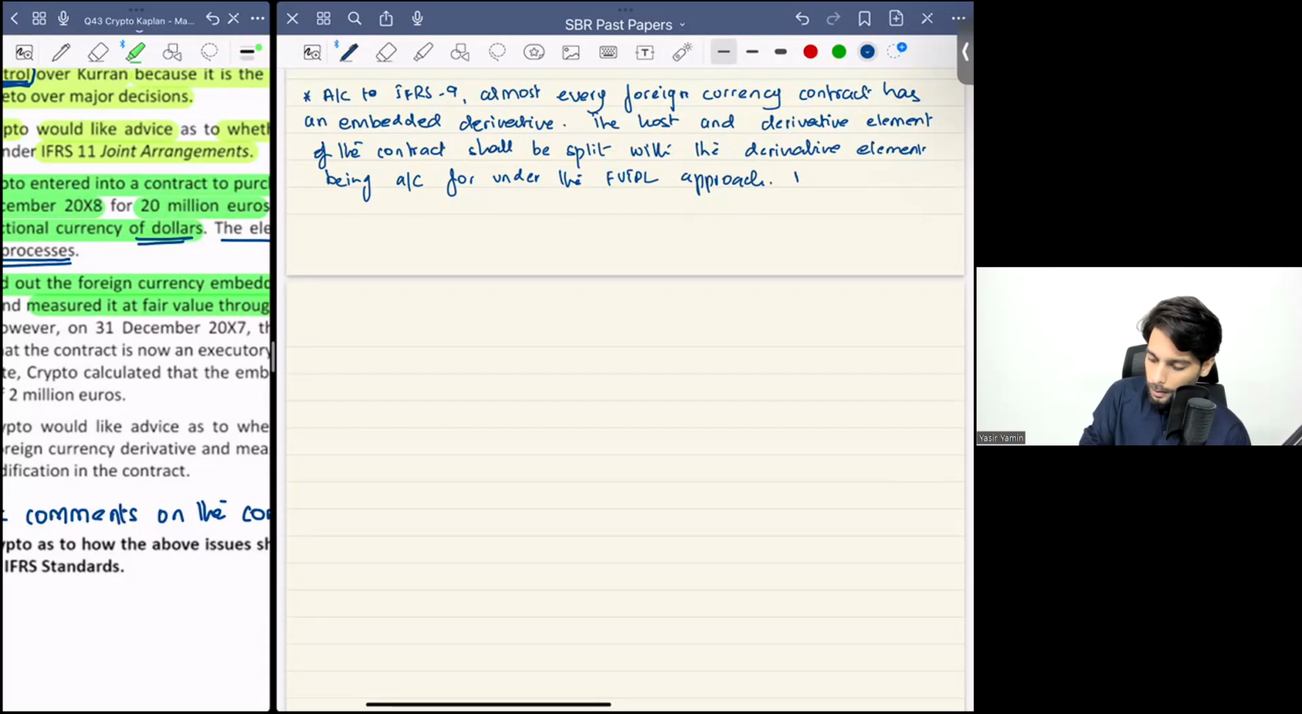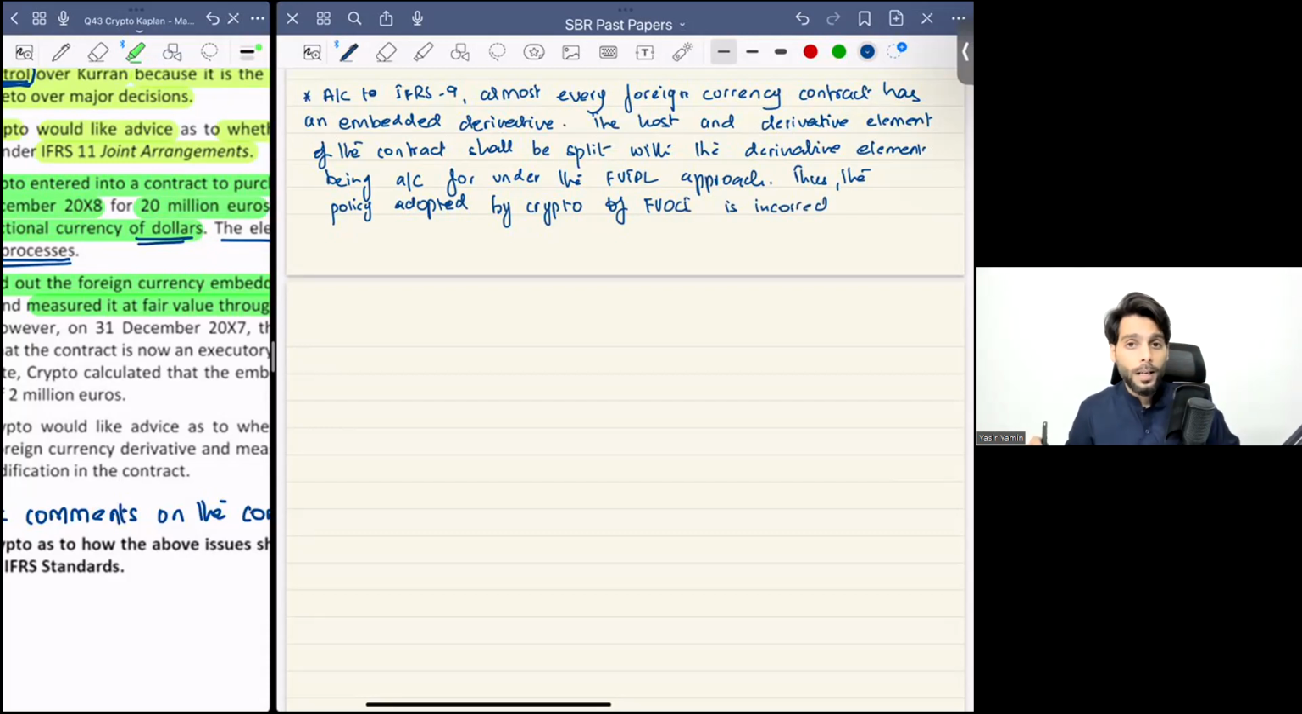Thus, the policy adopted by Crypto of FVOCI is incorrect. Now, I know for sure that this is an advice requirement. Therefore, I'm rightfully saying what is right and what is wrong. I need to make sure that the exact correct advice is communicated to my client. All right. So I need to make sure of that.